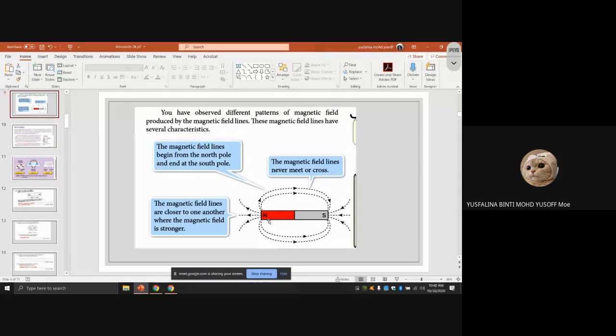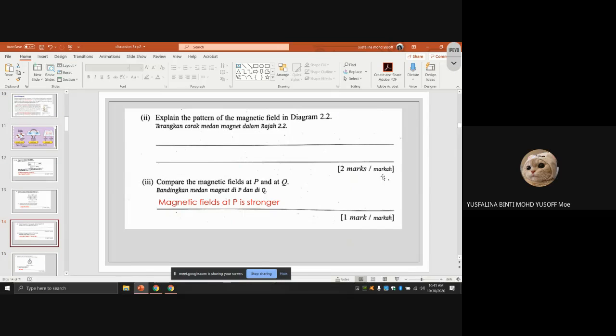And the closer the magnetic field lines, the stronger the magnetic field. You can choose any of these as your answer, but since this one is 2 marks, you can only put two patterns.